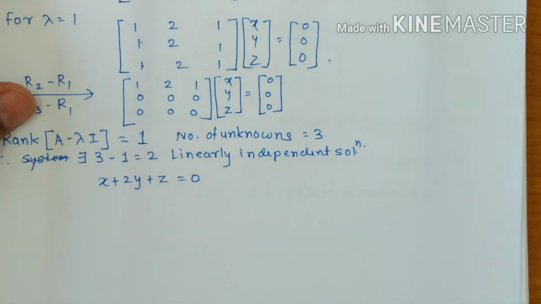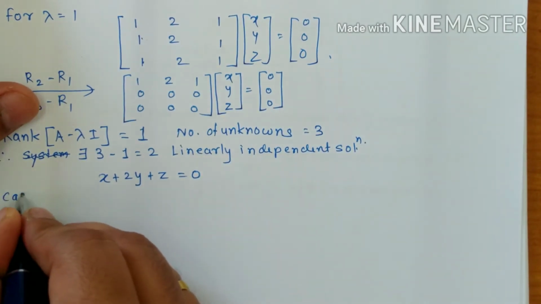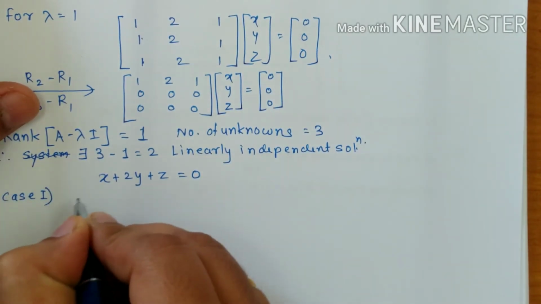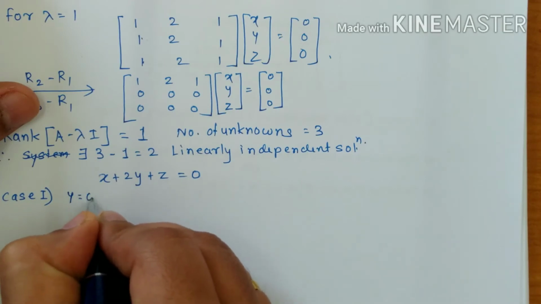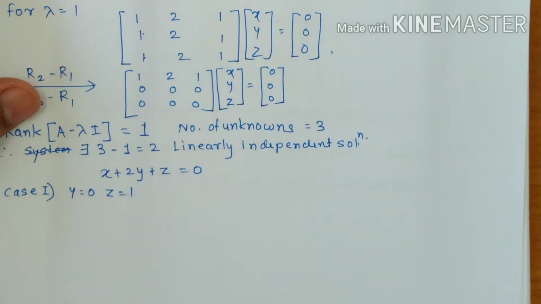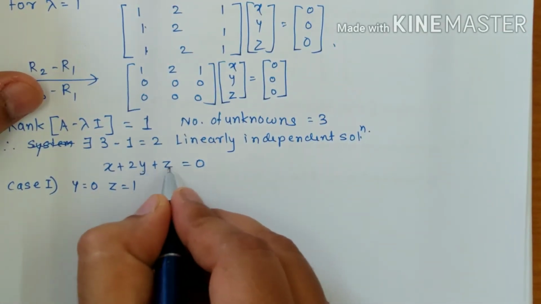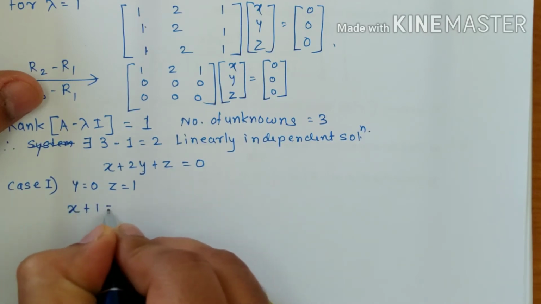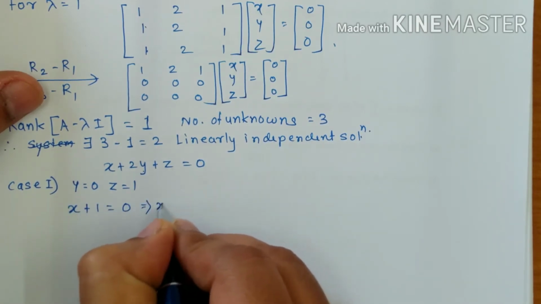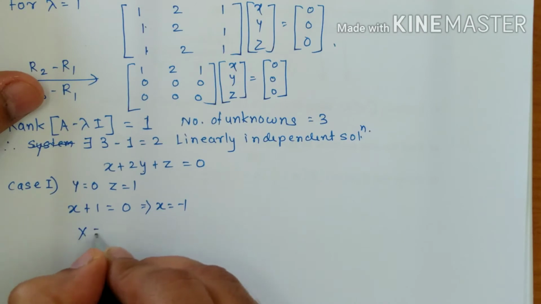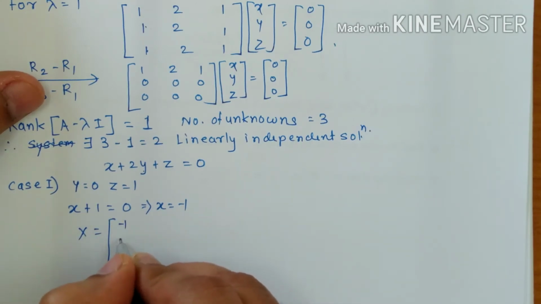This is our equation. Now case 1, where I make the substitution y equal to 0 and z equal to 1. So when y is 0 and z is 1, we get x plus 1 equal to 0, which gives x equal to minus 1. So my first vector is minus 1, 0, 1.